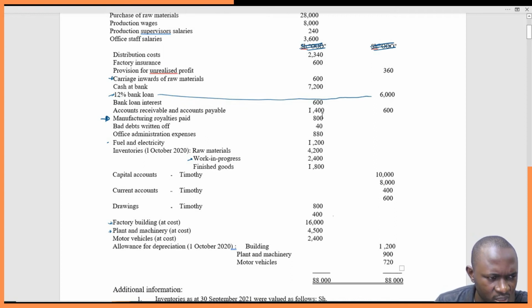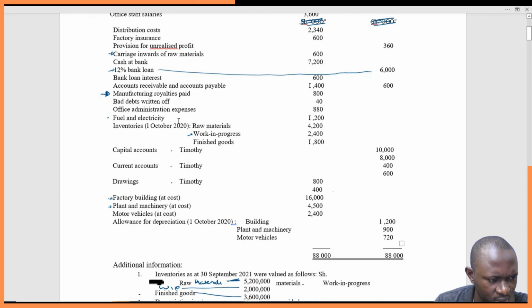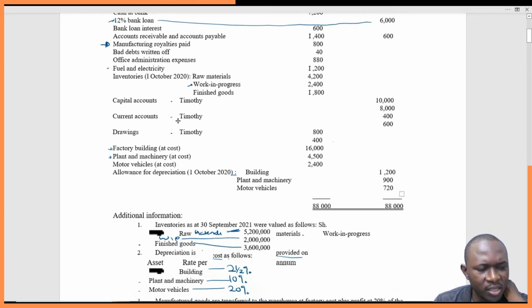Accounts receivable is 1,400. And we don't have any other.